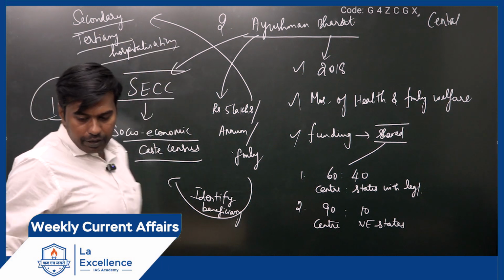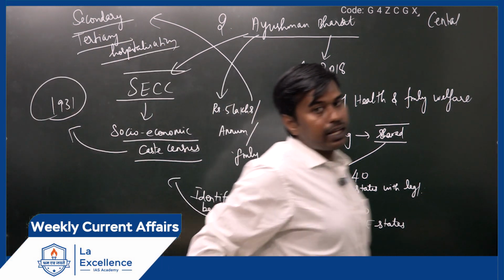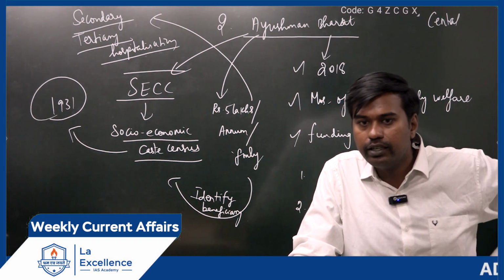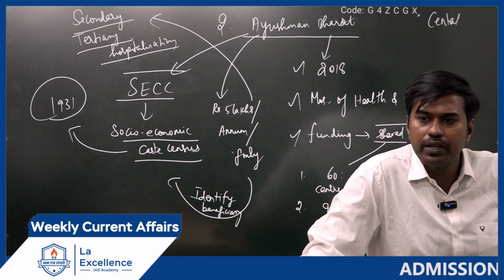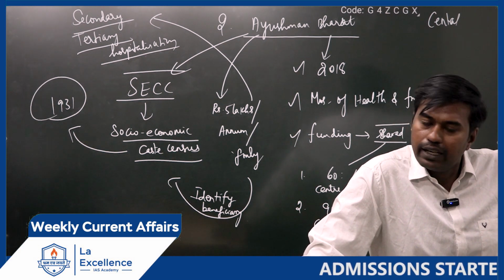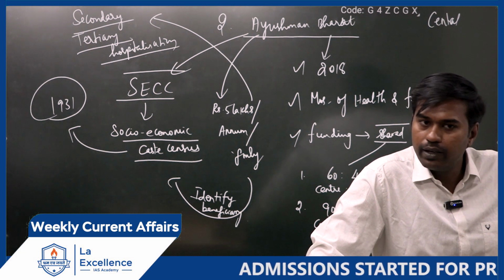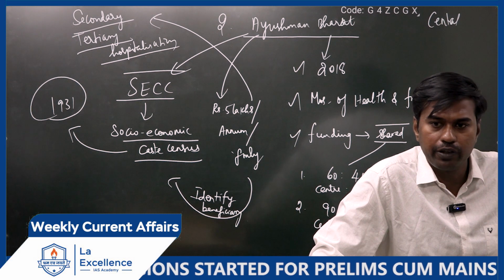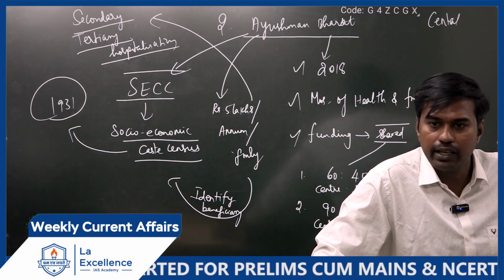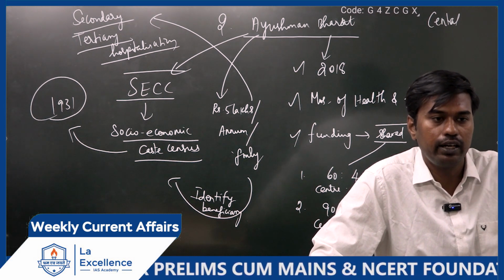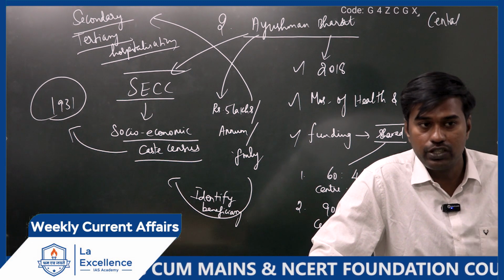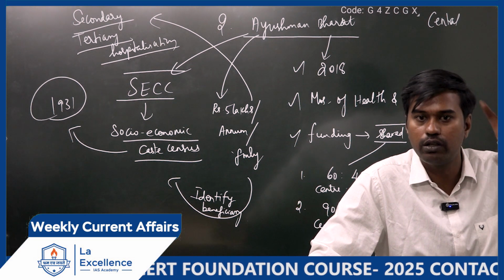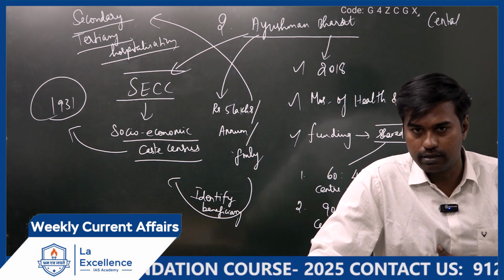Kindly remember, it is not given for primary. Primary hospitals means what? Those hospitals which are located in the villages. Usually it will have an MBBS doctor and a nurse. They will treat you for basic cold, fever and basic health issues only. If you require any blood test or any further test in your body, they will ask you to go to secondary hospital. Secondary hospital will be usually located in your district headquarters.